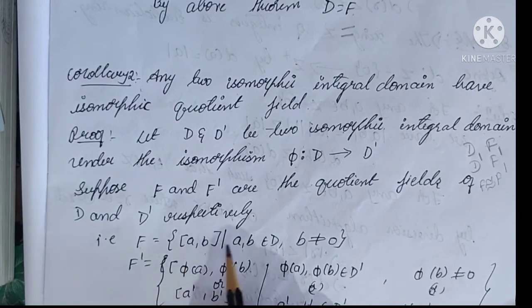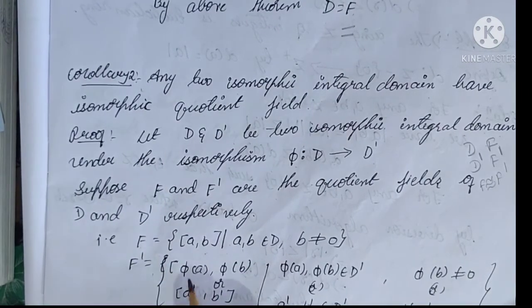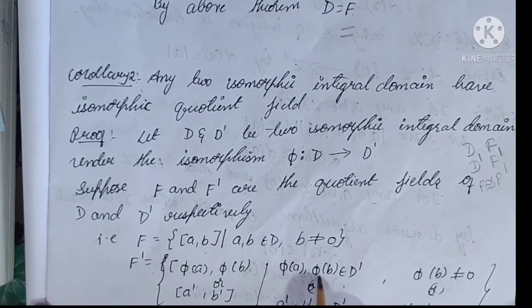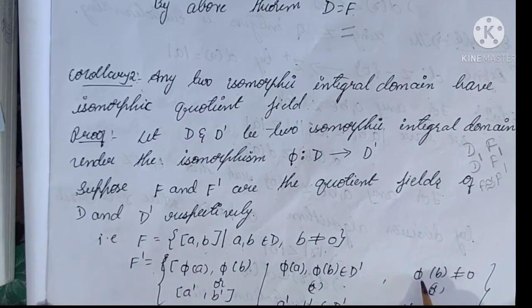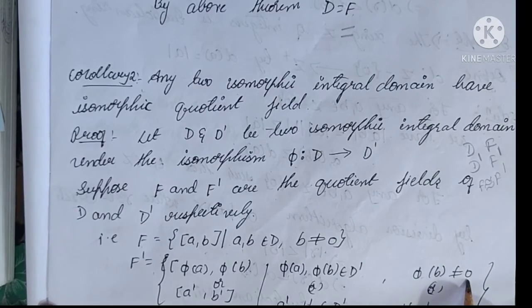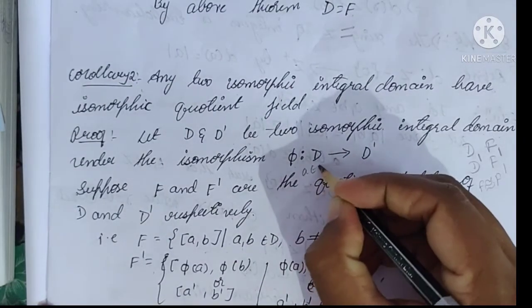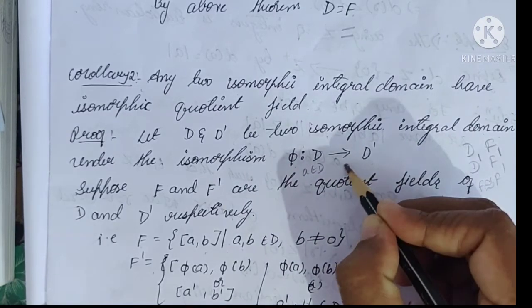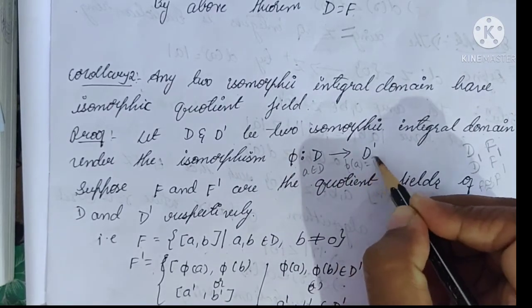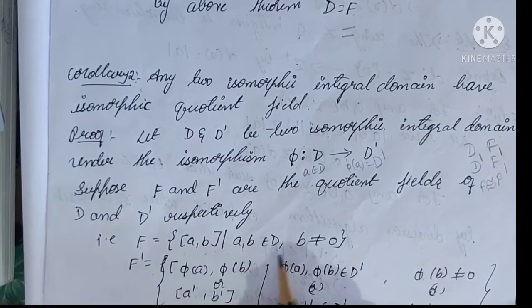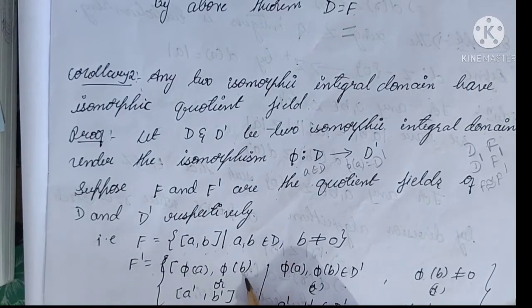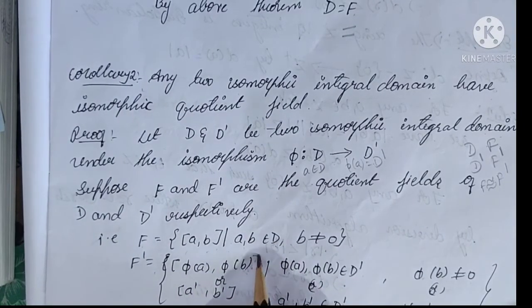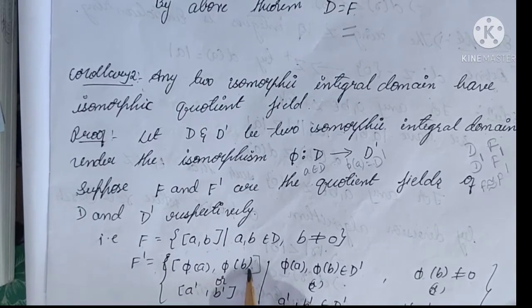See, if F has a comma b, then F dash has pi of a and pi of b, which belong to D dash. Pi of b is not equal to 0. Because a belongs to D and pi is a function from D to D dash, pi of a belongs to D dash. This means the images of a and b in D belong to D dash. Those images are pi of a and pi of b.